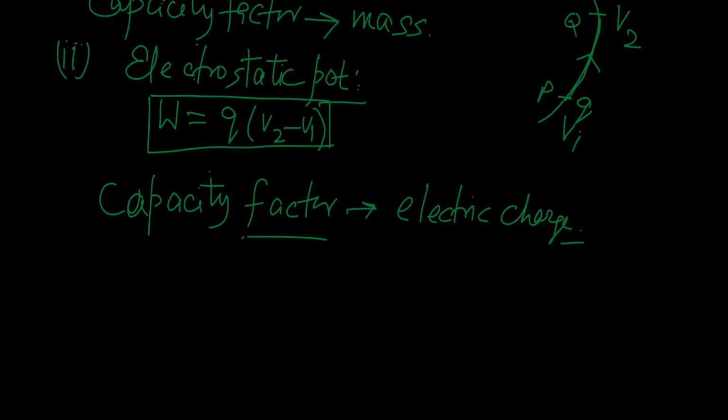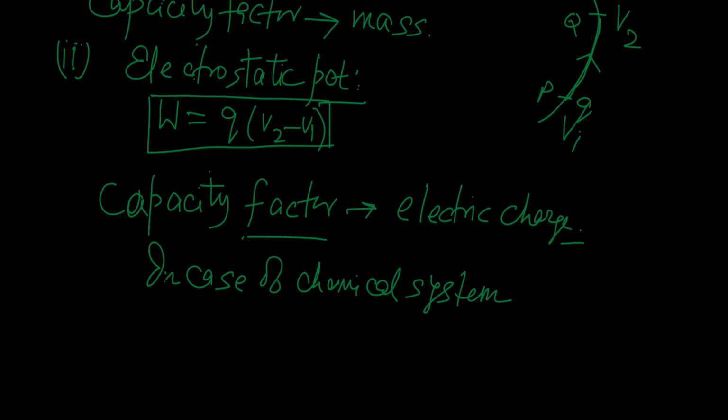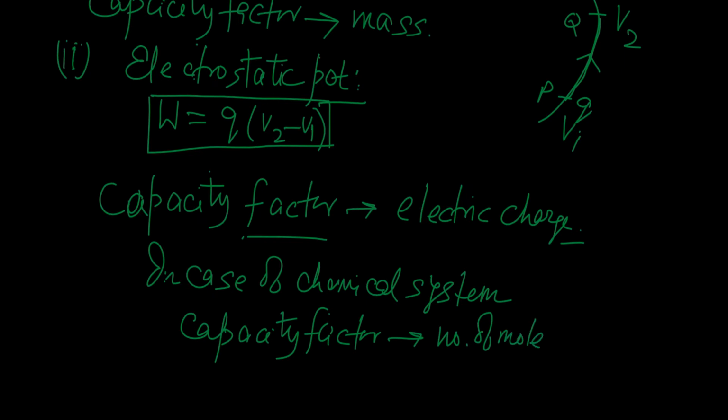So, in case of chemical systems, the capacity factor is given by the number of moles, which is in fact mass, and the potential in this case is given in terms of the molar free energy.